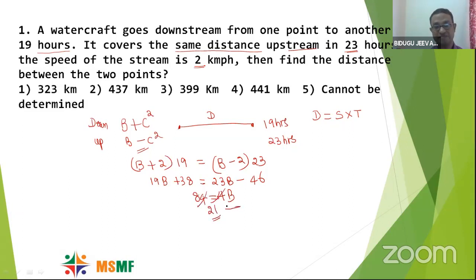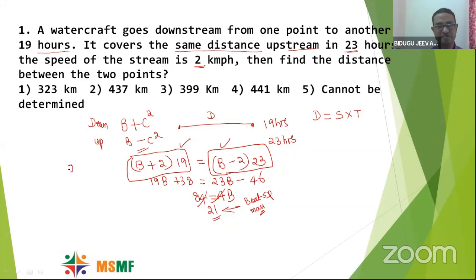That means speed of the boat or speed of the man. Boat speed, or a person who is in the boat, is also called B, man speed. Now let me substitute here B plus C. This is nothing but distance. It is also nothing but distance. So the B value is substituted either here or here to get the distance. Let me substitute 21 plus 2, 23 into 19. 19 3s are 57. 19 2s are 38. It is 437 kilometers, second option. I hope you're clear about this.